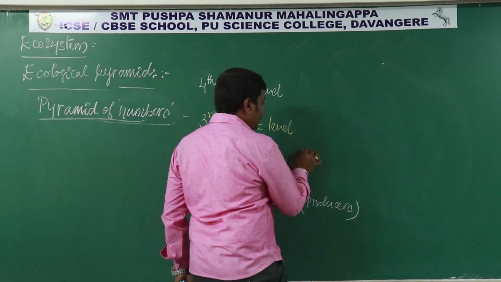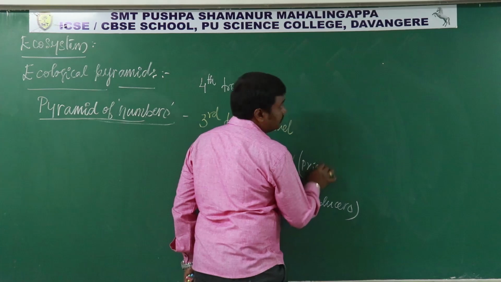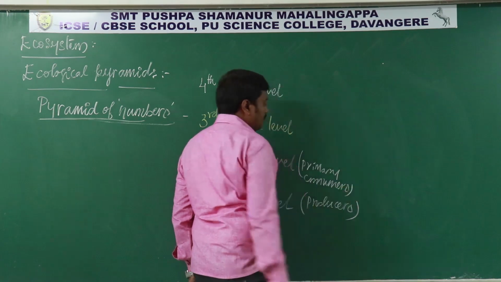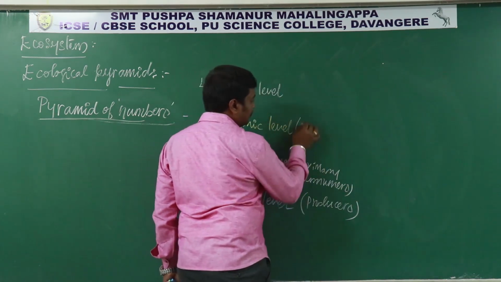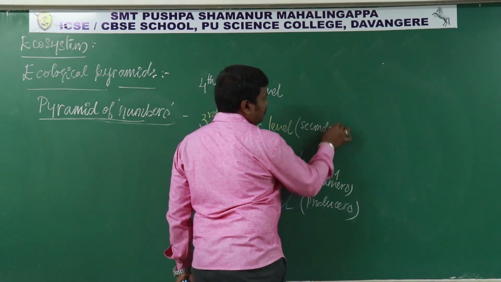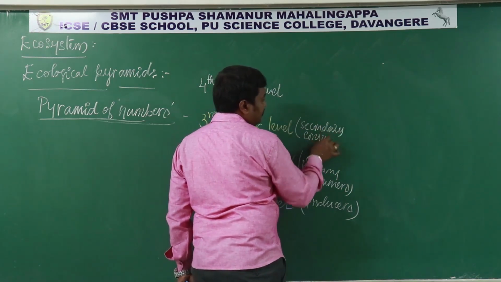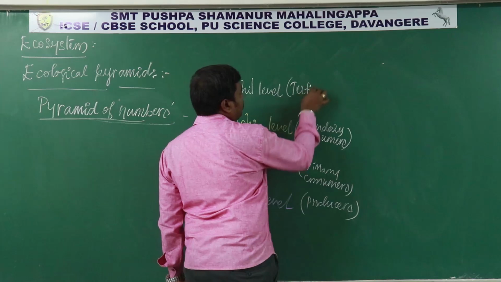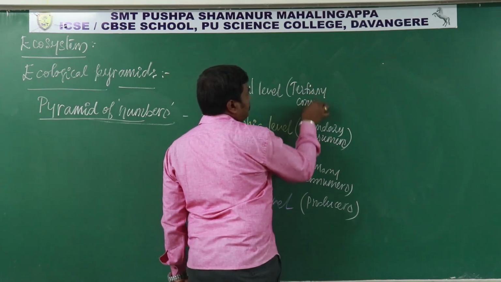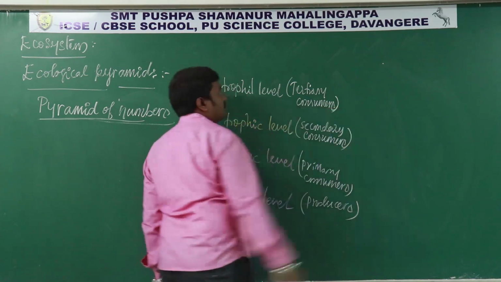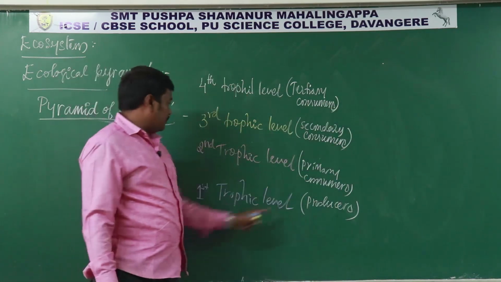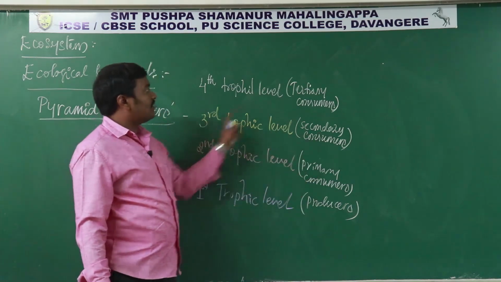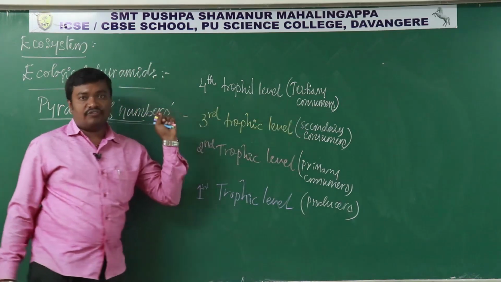The second trophic level are primary consumers, the third are secondary consumers, then tertiary consumers. So producers occupy the first trophic level, primary consumers the second, secondary consumers the third, and tertiary consumers the fourth.